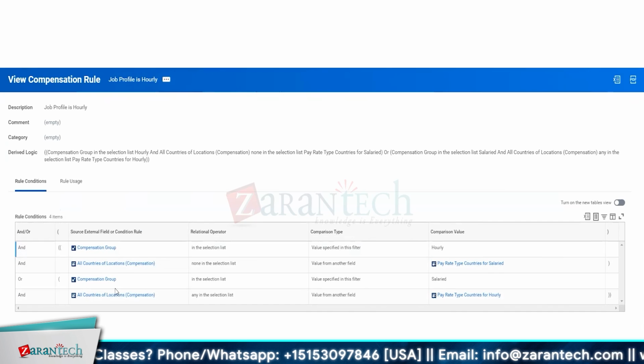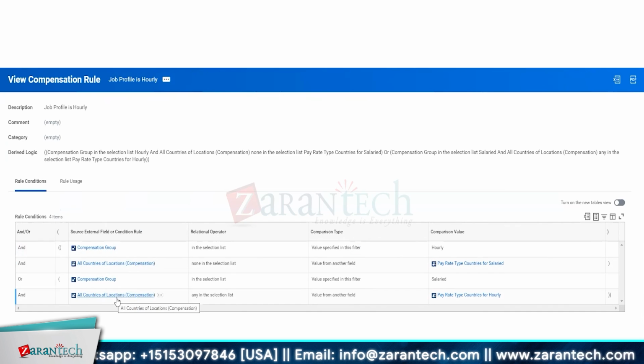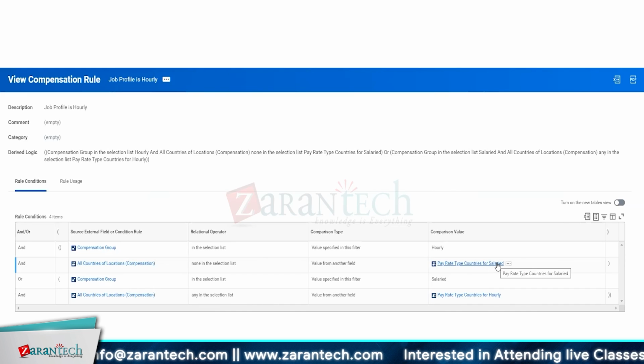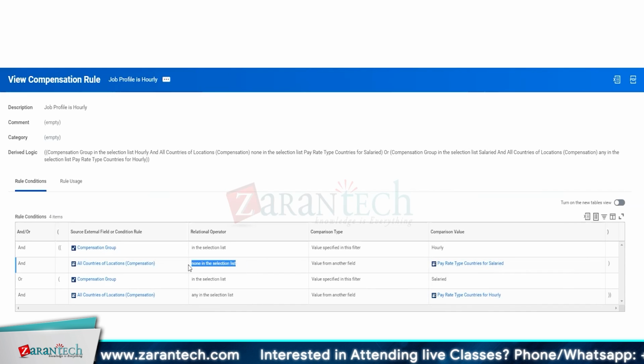So you have two groups of conditions. But they're not two separate groups, they're combined into one. So compensation group is hourly, all countries of location, compensation period type countries for salary. It is not in the selection list.